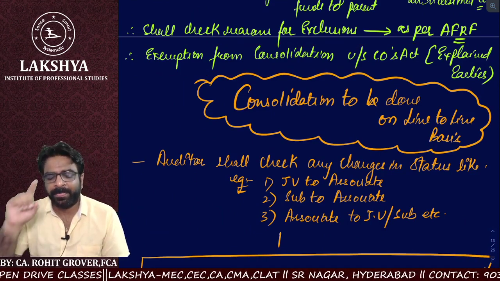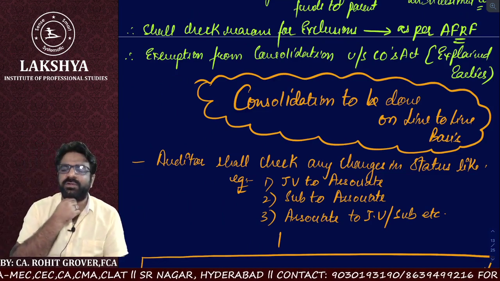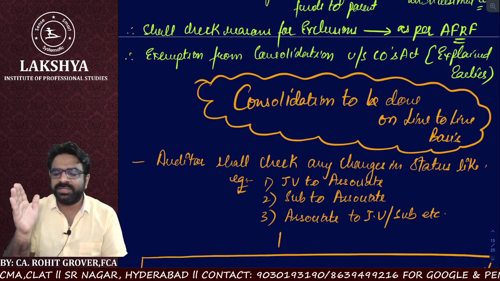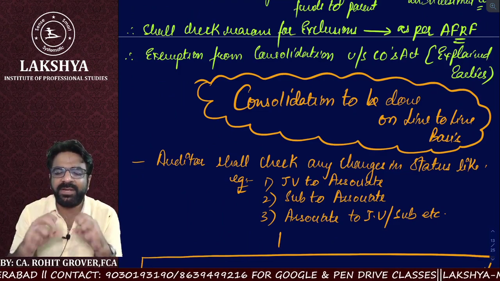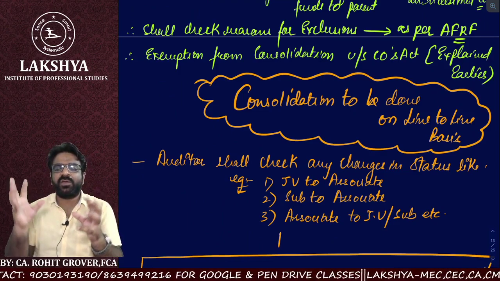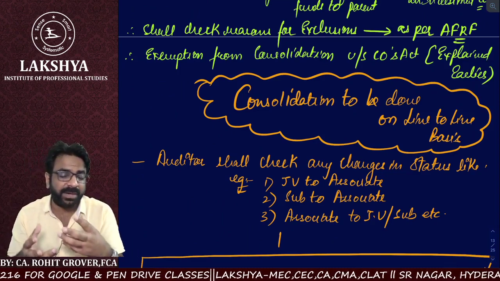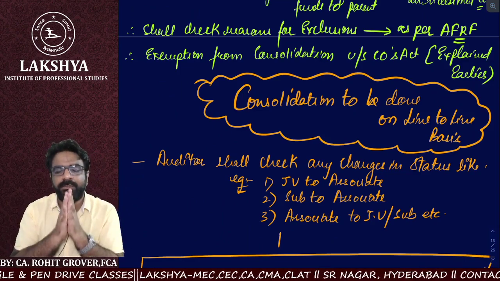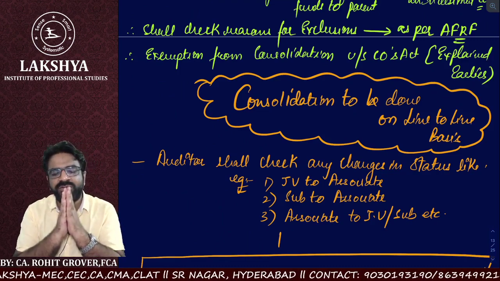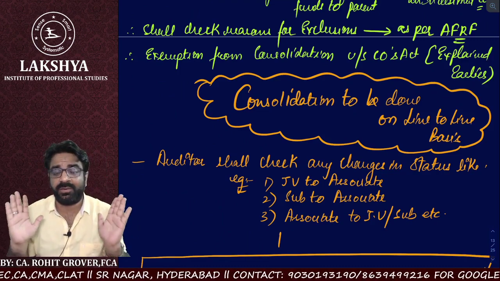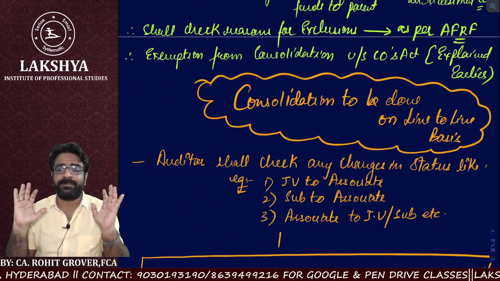So remember one thing, what we have understood just now: under what circumstances the components will be excluded for the purpose of consolidation. If the companies are following accounting standards, there are two situations. When the relationship between the holding and subsidiary is temporary in nature, and when there are long-term severe restrictions on the subsidiary company due to which its right to transfer the funds to the parent company is impaired. Are you getting the point or not? And if it is a company following the IND-AS, then there are no such exclusions, no such exemptions. Clear, everyone? Yes, sir. Everything is clear.